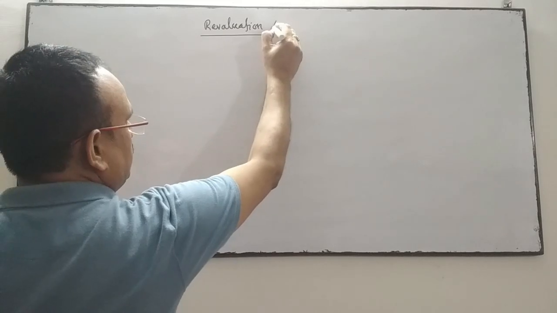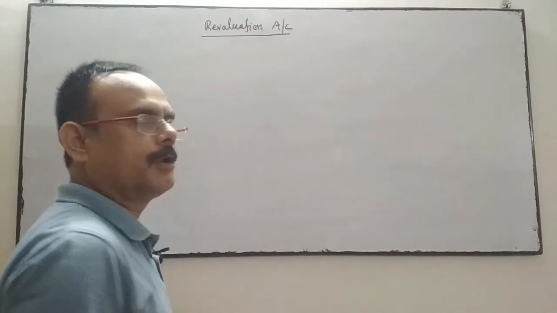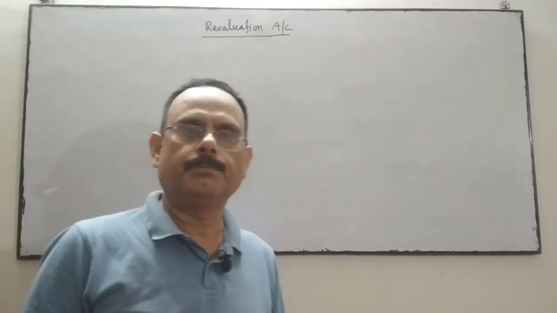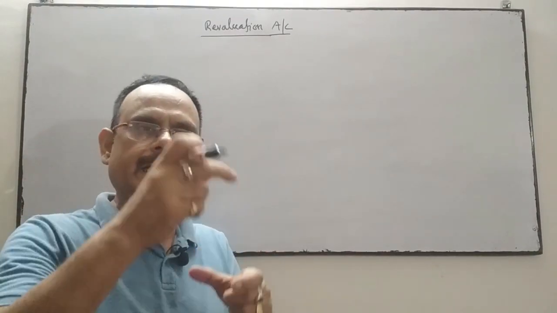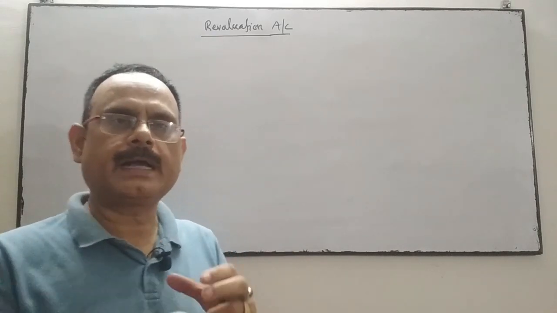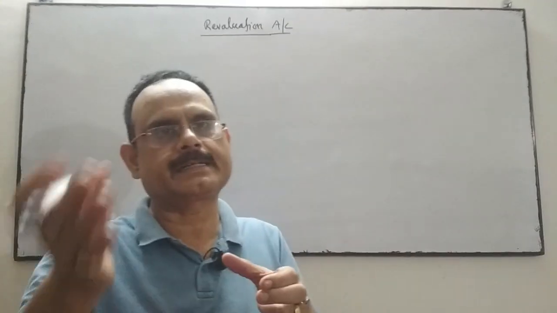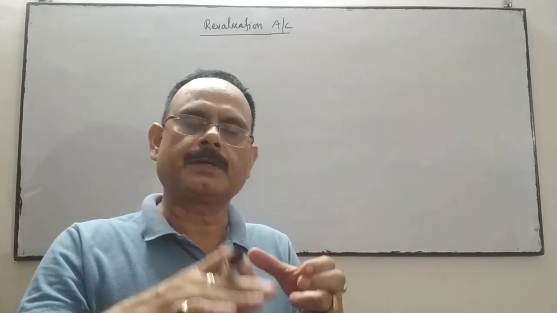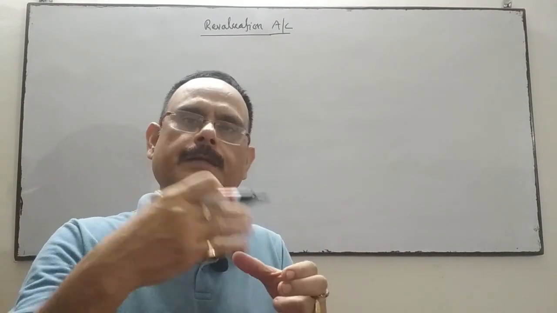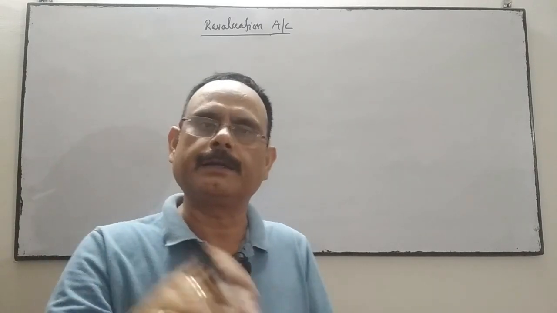So we will prepare the revaluation account to know the profit or loss of the business because of this increase and decrease in the assets and liabilities. Maybe the value of some assets has increased or decreased. Vice versa, some liabilities may increase or some liabilities may decrease.